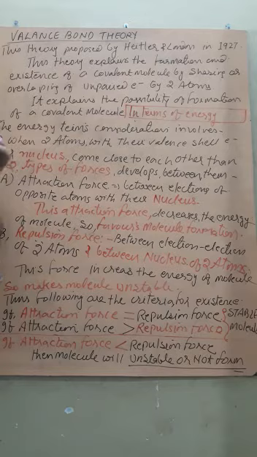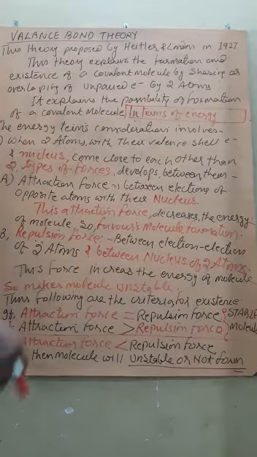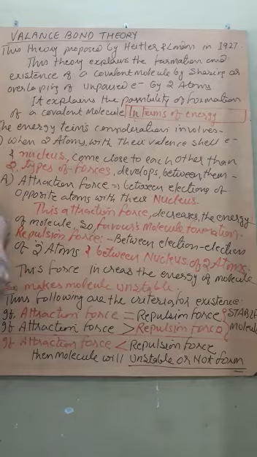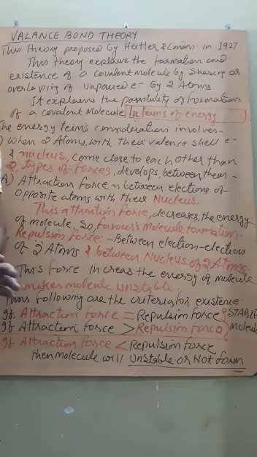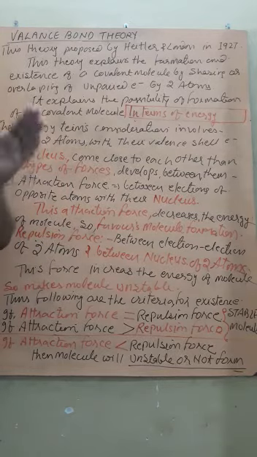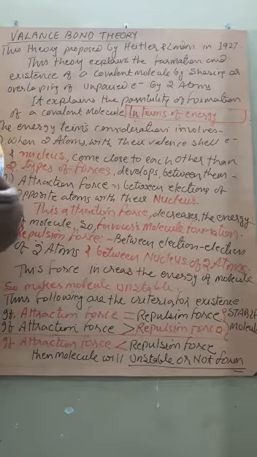Valence bond theory is used to explain not only covalent compounds but also coordinate compounds. So first we are covering the portion which is introduced to us in class 11. As given in valence bond theory, you know that a covalent molecule is formed by the sharing of valence shell electrons.